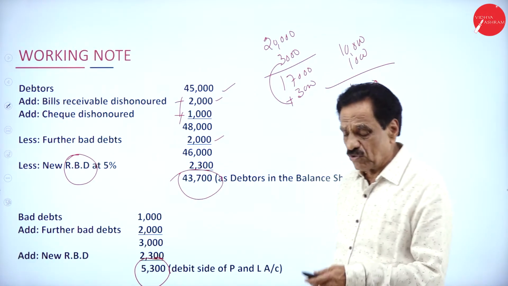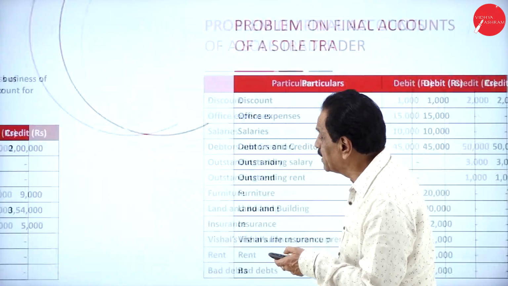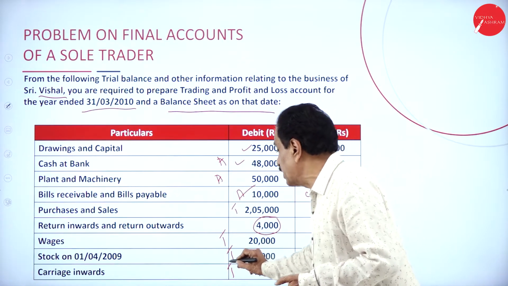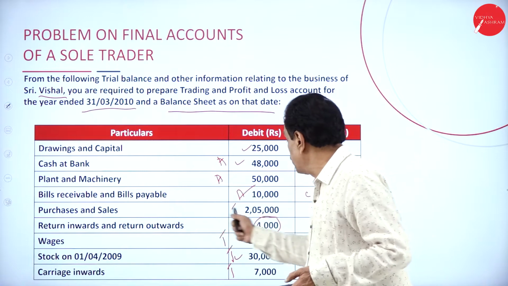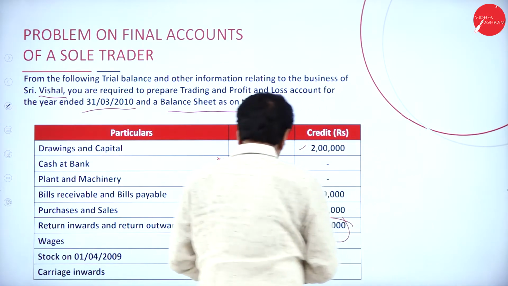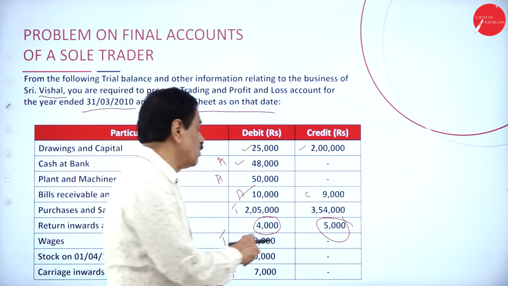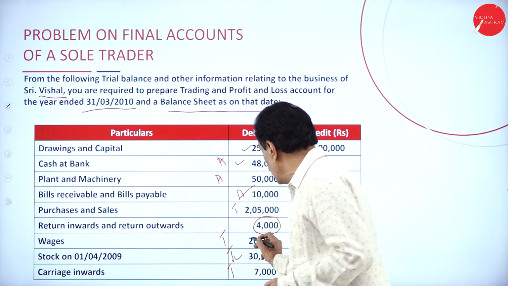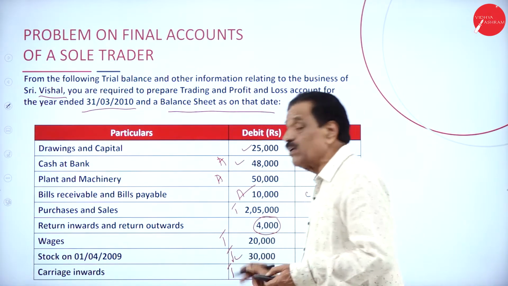Now, we'll go to the problem. You see that? What's your opening stock? We'll see that. Your opening stock is 30,000. That will come in the trading account. Then your purchase is 2,05,000. See that? Your purchase is 2,05,000. How much purchase return? 5,000. That will come in the trading account. Your wages is 20,000. Then your carriage inward is 7,000.